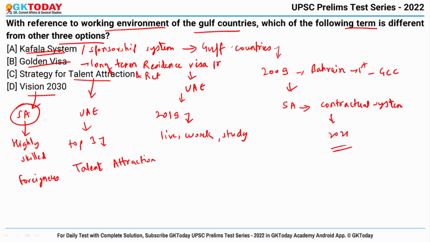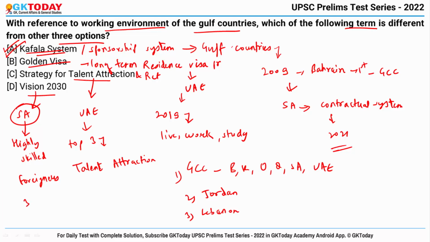So which one is the odd one out? It is the kafala system, because the kafala system is prevalent in several countries, while all other options are country specific policies. Okay. So basically the kafala system binds the migrant workers to one employer in many countries of West Asia, and the practice of the kafala system has been prevalent in many countries. For example, the Gulf Cooperation Council, that is Bahrain, Kuwait, Oman, Qatar, Saudi Arabia and UAE, then Jordan and Lebanon.